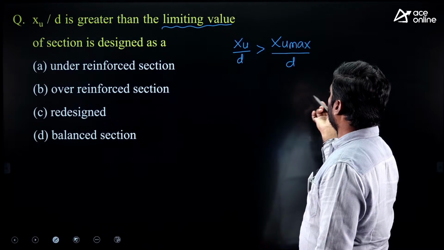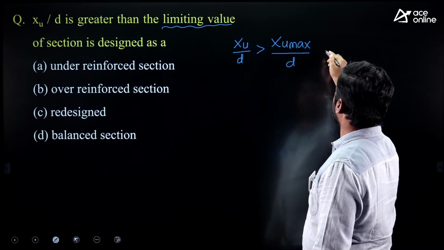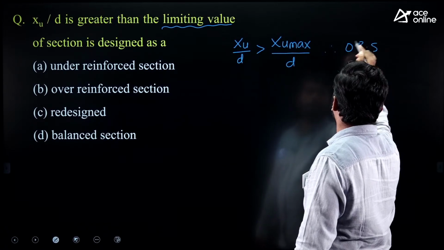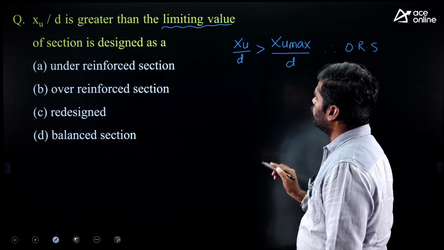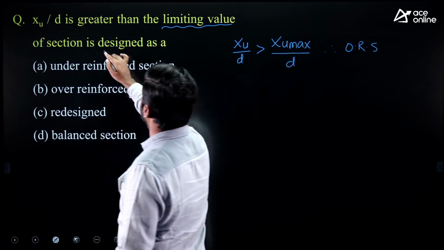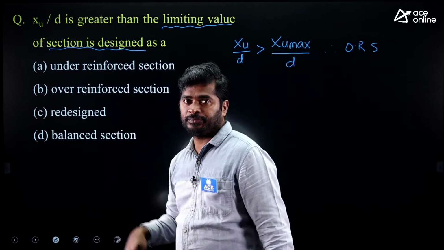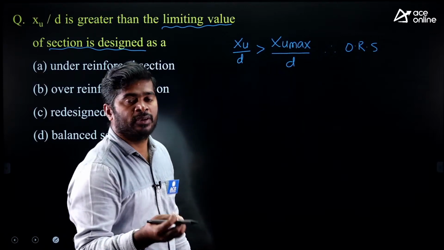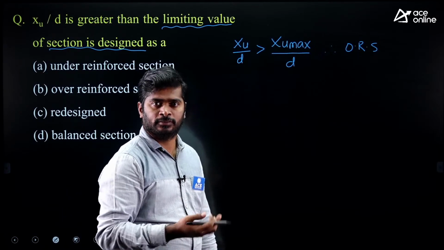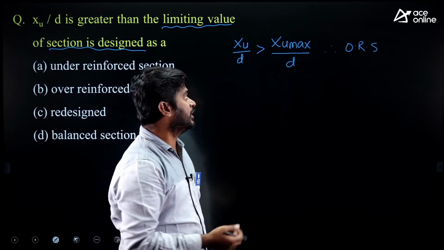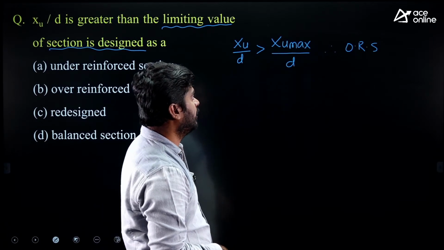If xu upon d is greater than xu max upon d, then it is an over reinforced section. The question is, this section is designed as what? We don't design it, because an over reinforced section fails suddenly. The nature of failure is brittle, sudden. That's why we don't design this section.